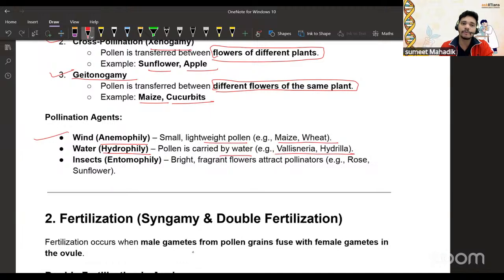Insects: entomophily. Bright, fragrant flowers attract the pollinators. Example, rose and sunflower. Entomophily, why? Because that flower has to attract what? Insects. That's why they're bright.